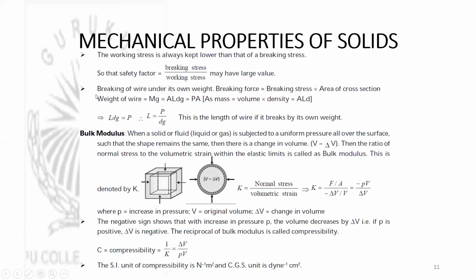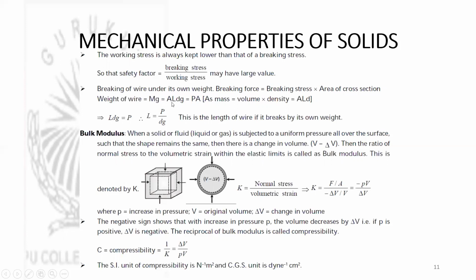Right. Next, breaking of wire under its own weight. We know that breaking force is equal to breaking stress into area of cross section, and here breaking force itself is, as we mentioned, the own weight of the body. So weight of the body we can express as mg, which we can also write as ALDG, that is area of cross section, length, density, and acceleration due to gravity.